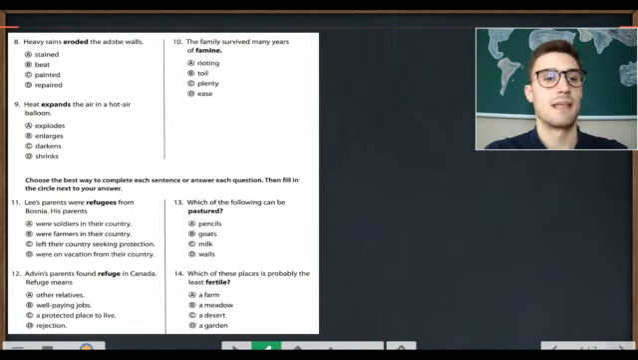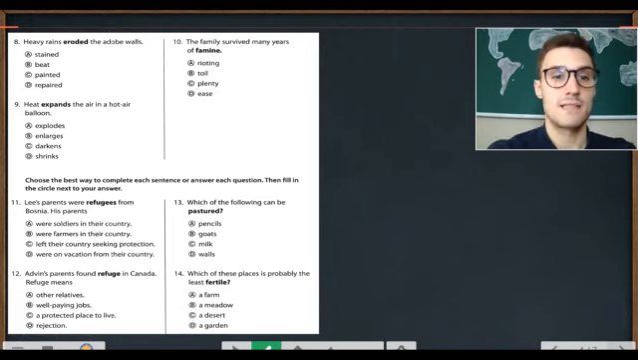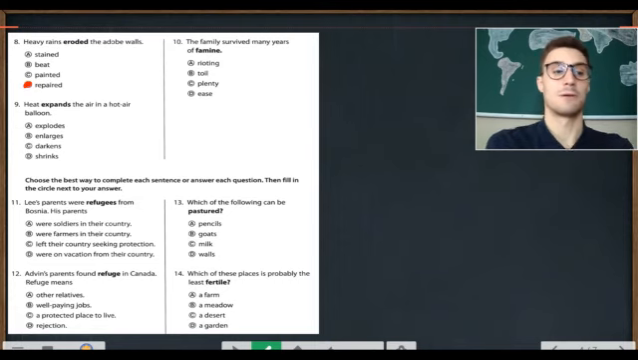Number 8. Heavy rains eroded the abode walls. So what is an antonym for eroded? A. Stained. B. Beat. C. Painted. D. Repaired. Heavy rains eroded the abode walls. It's eroded and D. Repaired.